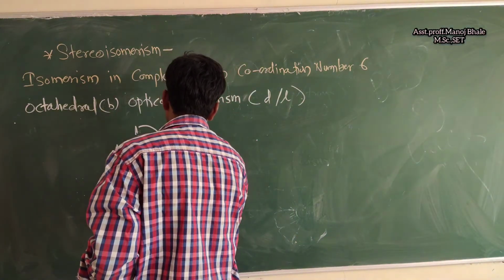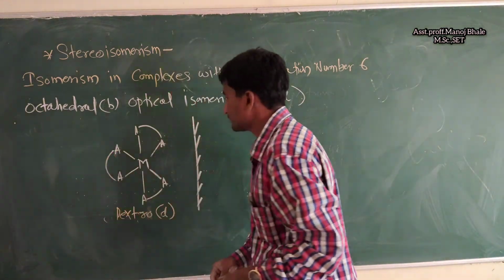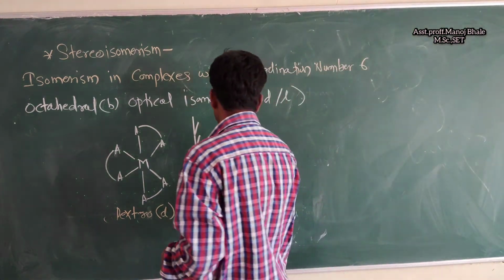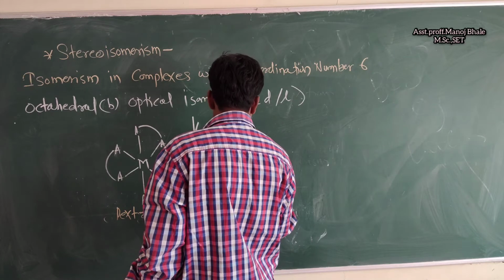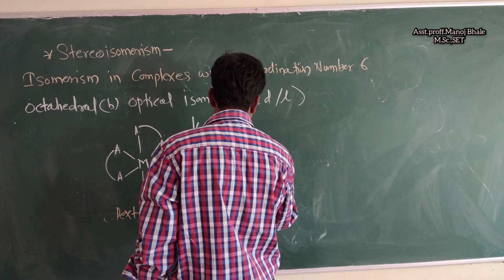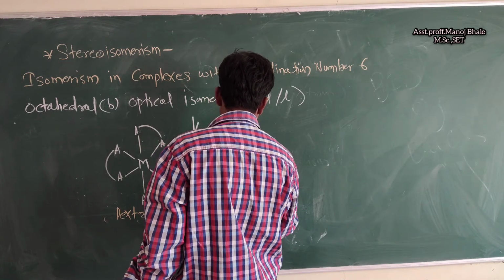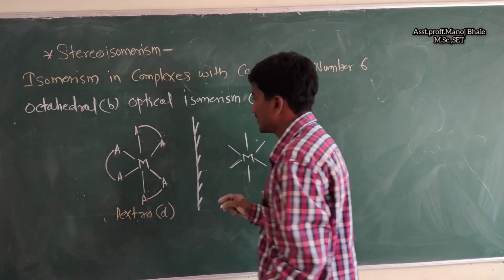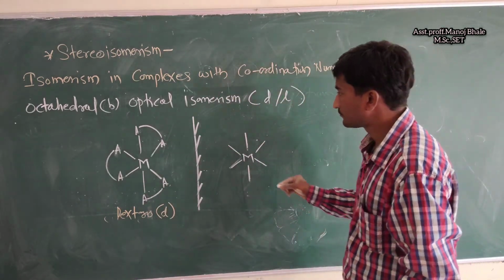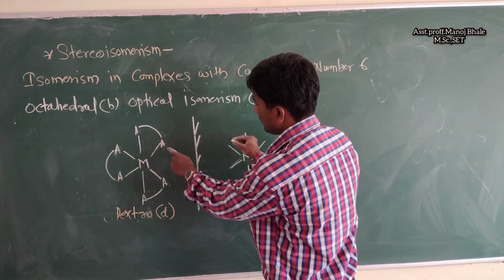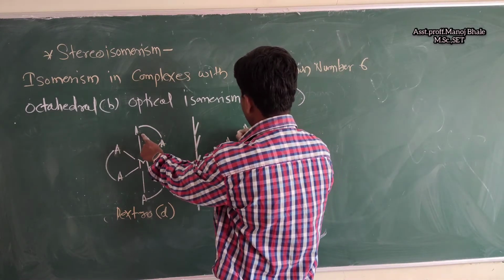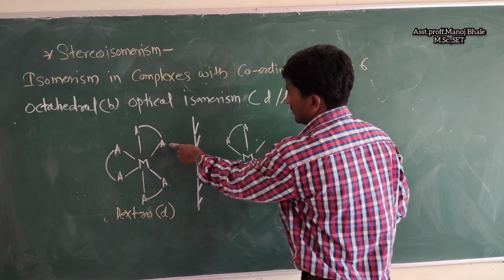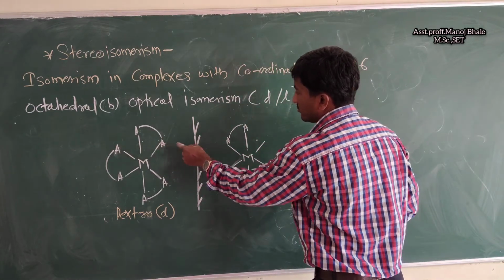If I place a mirror next to this structure, what happens in the mirror? It shows the exactly opposite image. These are the bonds I am indicating. In the plane, this group is placed here, and this A is placed here, nearer to the mirror.